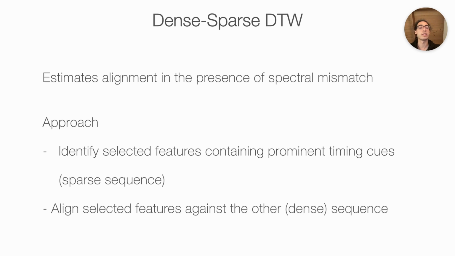The approach that DSDTW takes is to identify a subset of the selected features in the orchestra-only recording that contain prominent timing cues. This set of selected features forms a sparse sequence. We then align this sparse sequence against the entirety of the dense sequence. By focusing only on the features that contain the most prominent timing cues, we can mitigate the effects of noisy or corrupted features in this dense sequence. DSDTW has 4 steps, which we will describe in the next few slides.